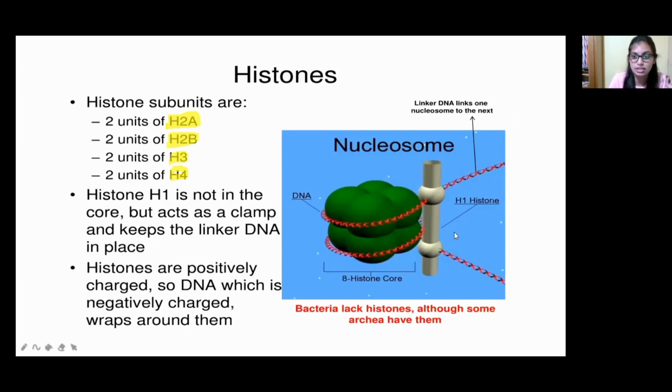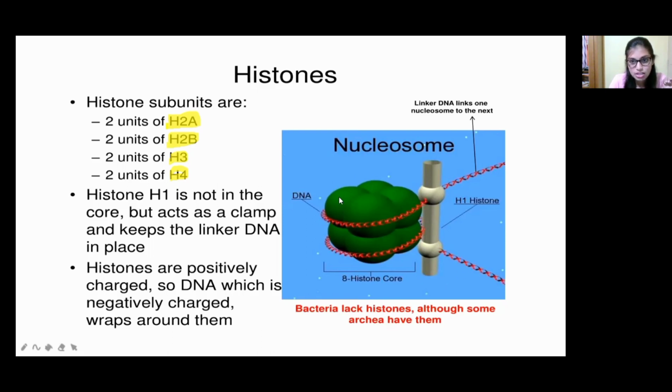Histones are found with the DNA. The DNA wraps around the nucleosome with the help of histones only. So what are the subunits? The histone core contains 2 units of H2A, 2 units of H2B, 2 units of H3 and 2 units of H4. Histone H1 is not in the core but acts as a clamp and keeps the linker DNA in place. You can see here, this is DNA, this is histone, and this is the nucleosome.